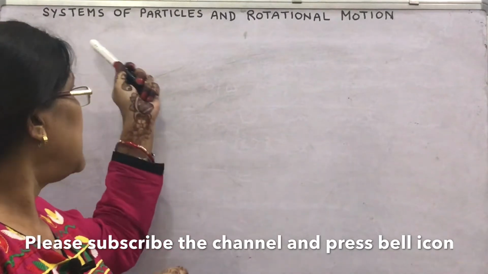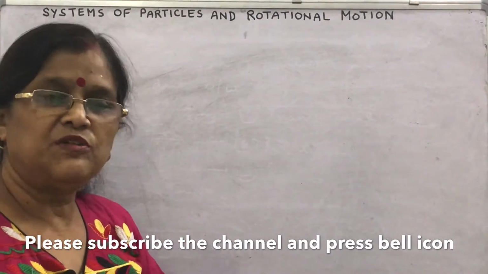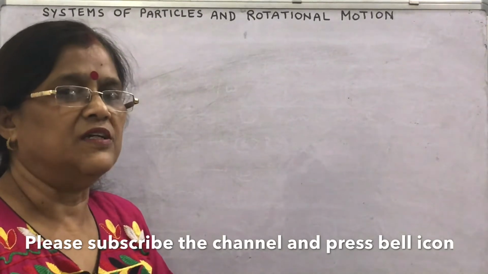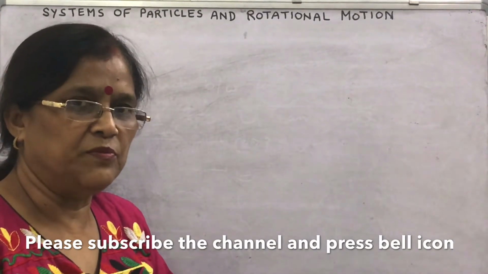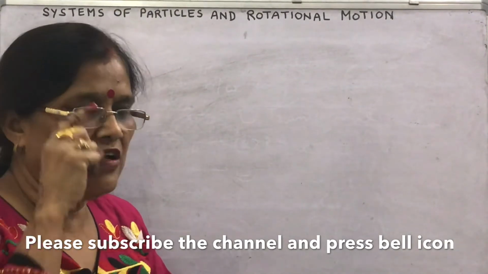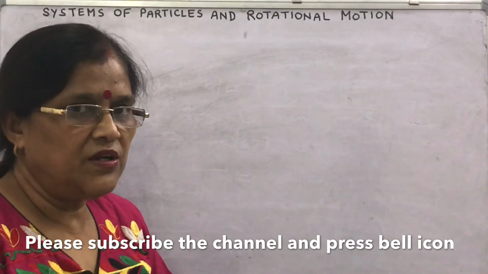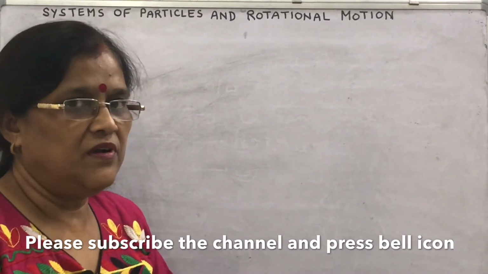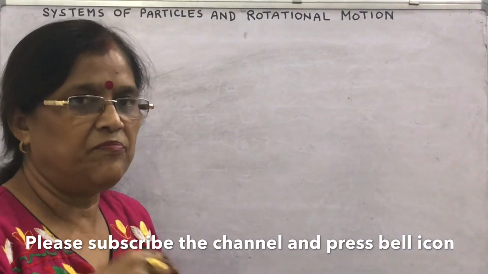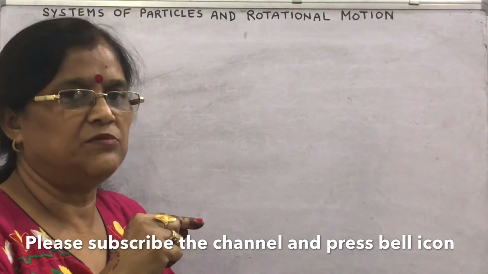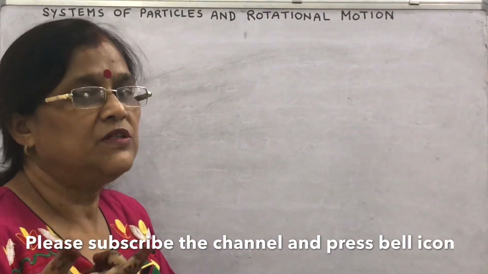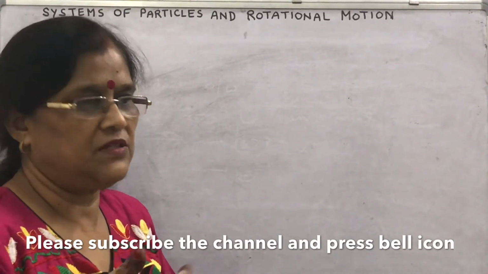System of particles, as it is written, every object is made up of many particles. So an object as a whole is said to be a system of particles. To study its motion, we have to take the concept of center of mass. If a particle-sized object is moving, then we consider the velocity of that particle and the mass of that particle.